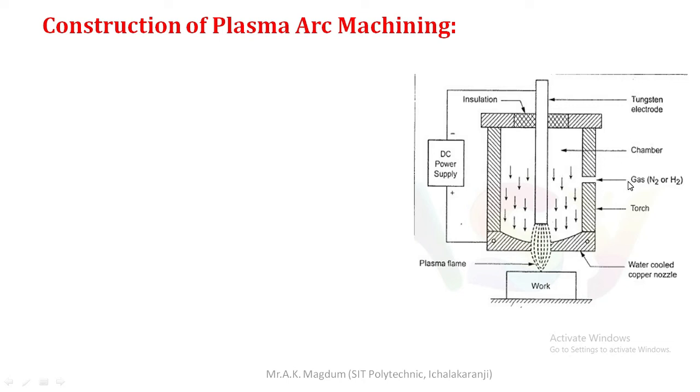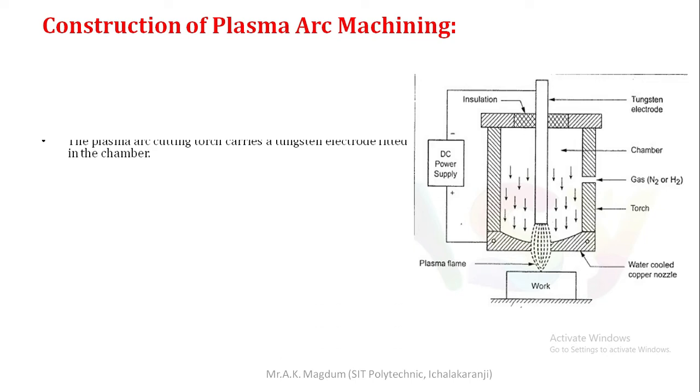In this chamber, whenever the gas enters and comes into contact with the tungsten electrode, and the positive terminal is connected to the nozzle itself, there is a temperature difference between the electrode and the gas which comes into contact with that surface. Due to this, a plasma flame is formed between the workpiece and the nozzle, and this plasma flame helps in removing metal from the workpiece. So we can discuss this over here.